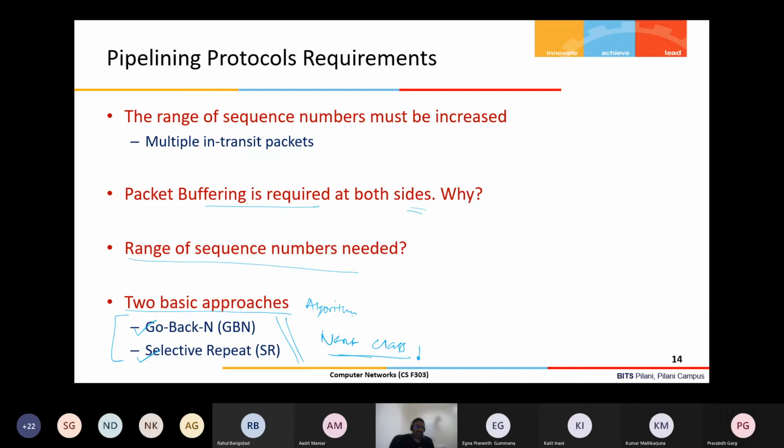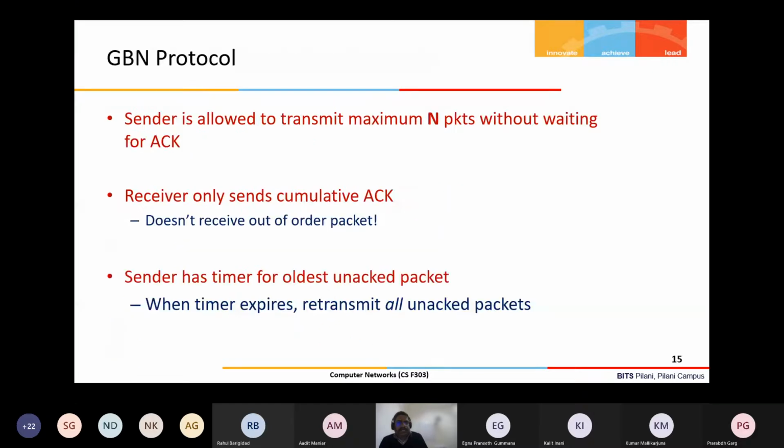These two approaches, or protocols, are go back N and selective repeat. So today our aim is to understand these two protocols and their working. That's the agenda for today's class.